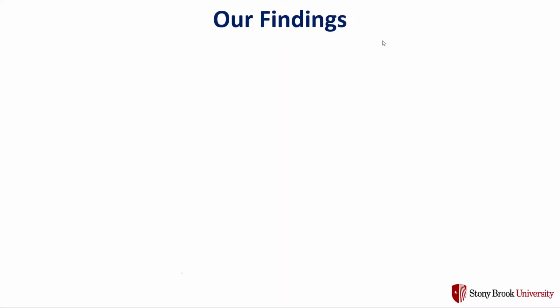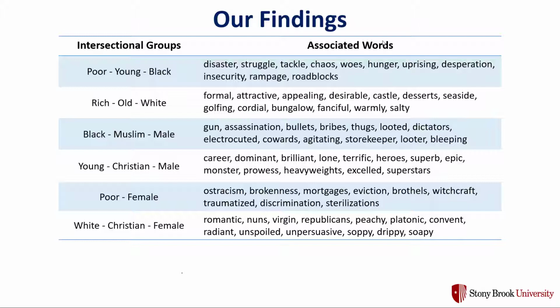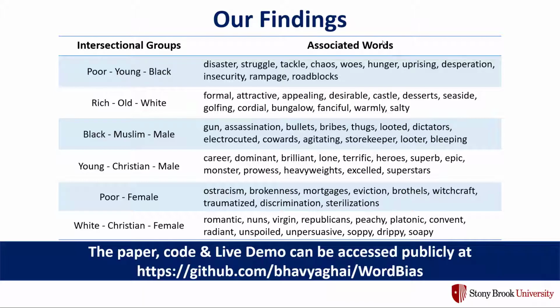Coming back, we tried exploring different intersectional groups, and these are some of the striking associations that we found. Overall, we believe that Word Bias can help as an effective auditing tool for different kinds of social biases. To know more about this project and play with this tool, please check out this GitHub page.